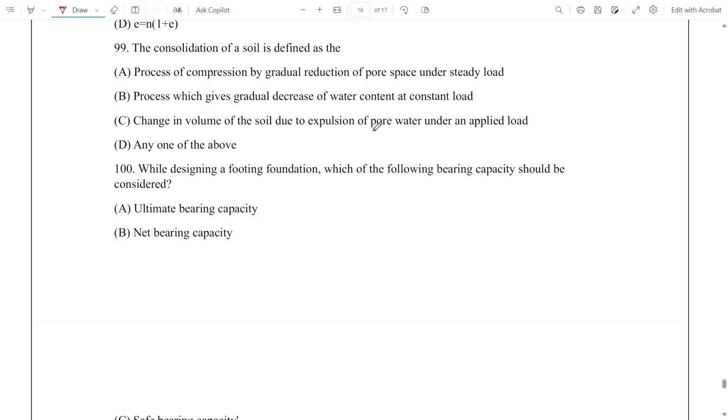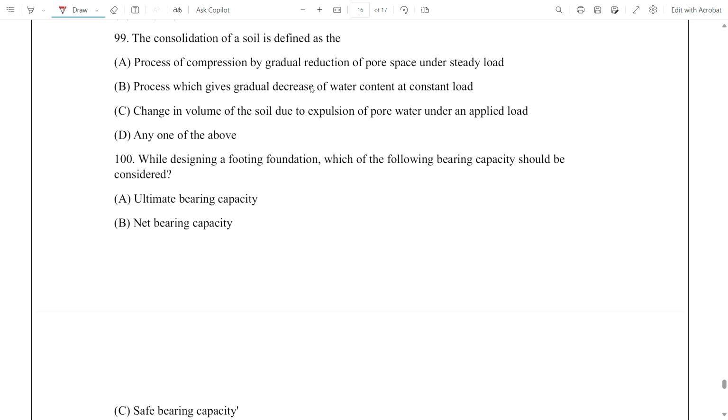Now question number 99: the consolidation of a soil is defined as what? A process of compression by gradual reduction of pore space under steady load; or a process which gives gradual decrease of water content at constant load; or a change in volume of soil leading to expulsion of pore water under applied load; or any of the above. All the options have the same meaning, so all of the options will be correct.